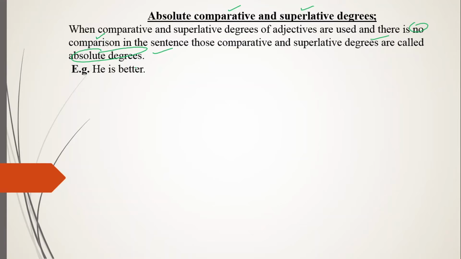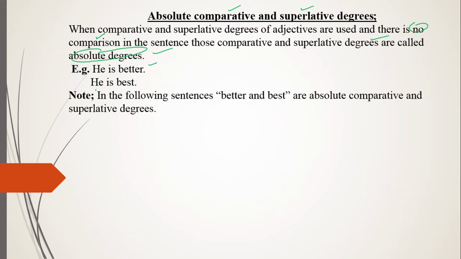Clear? Like I say, he is better. Now if someone asks how is his health now, I say he is better. So better, and in superlative I say he is the best. So that is called absolute comparative and superlative degree of adjective, which is not compared with another person, place, thing or group.